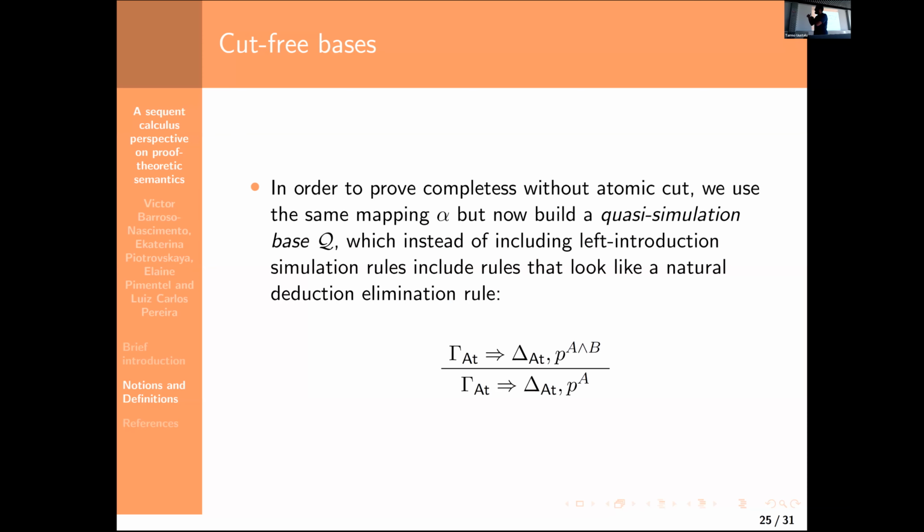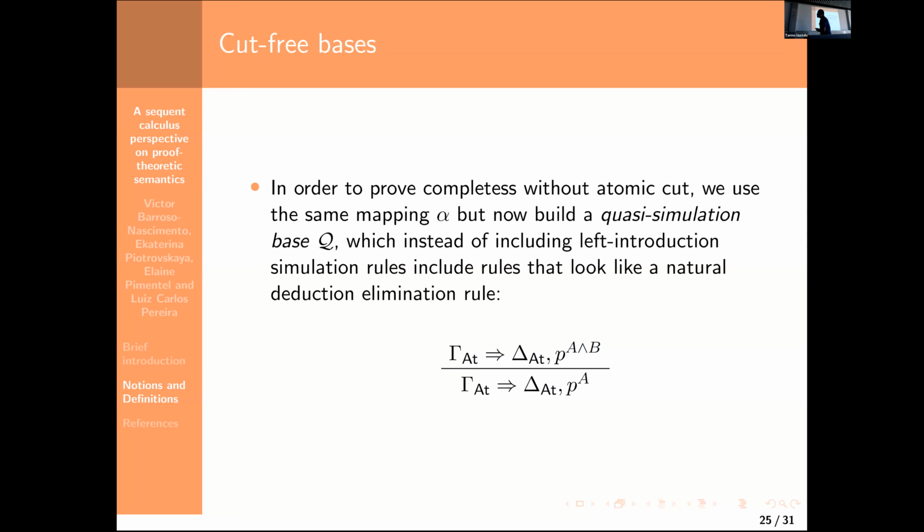And I think that I went really fast, because I think the adaptation itself is the most interesting aspect of this proof. So now we create an atomic base which simulates the non-atomic formulas.